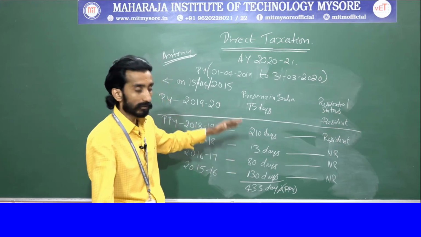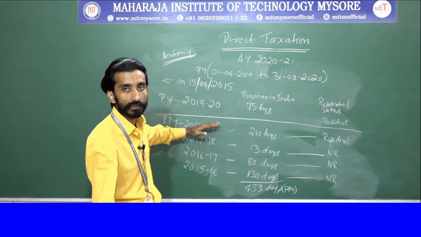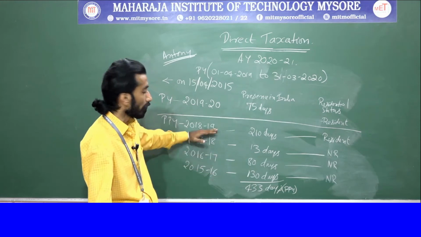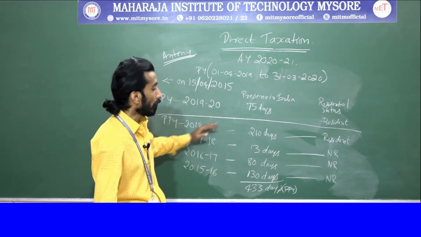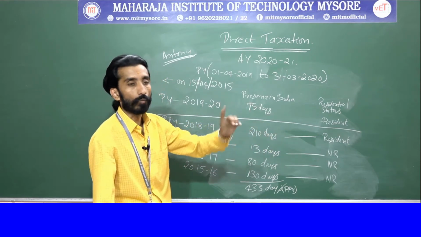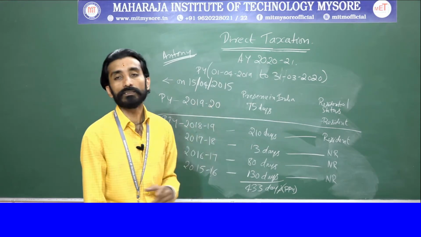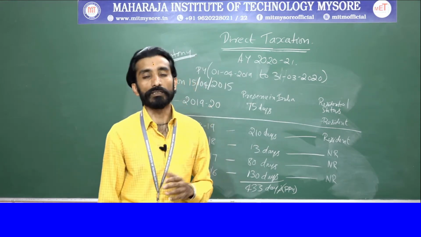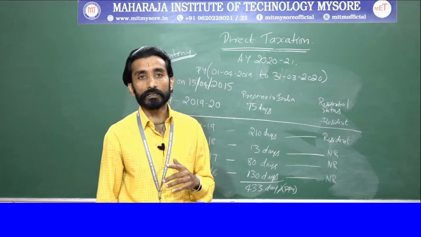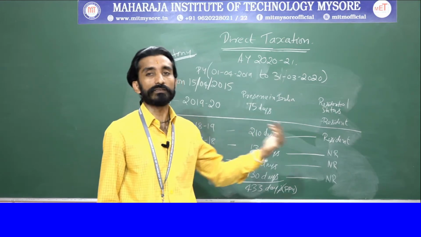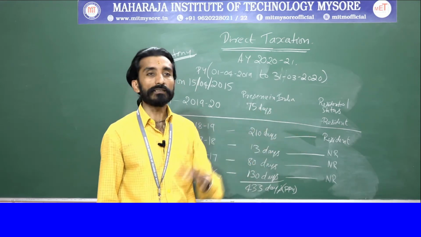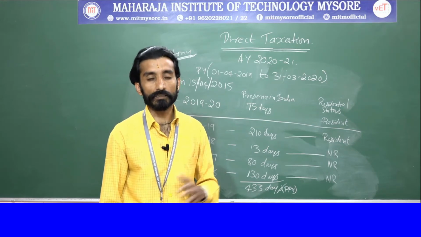So within 10 years means, from the previous year, preceding 10 years he should be resident, but he is not there. He was there only for 433 days, that is, you will be getting only 4 previous years here for the assessment. So at that point of time, was he resident for 2 years? No, he was resident in India only for 1 year, that is 18-19. So he is not satisfying the first additional condition. Clear?